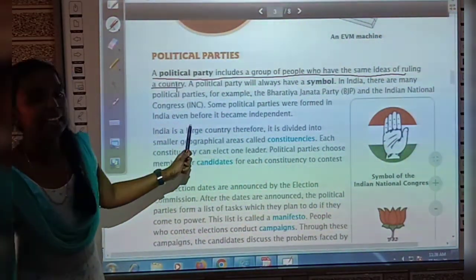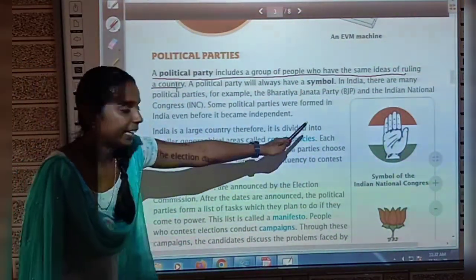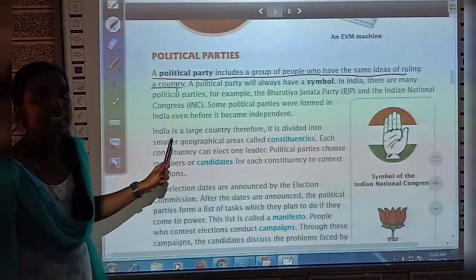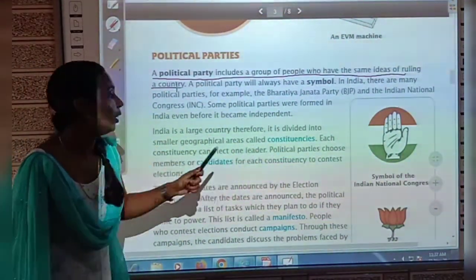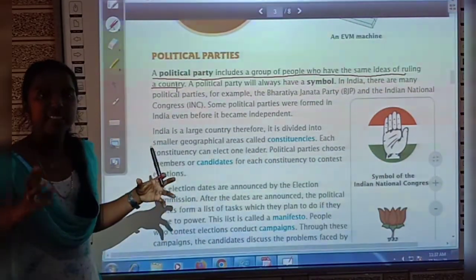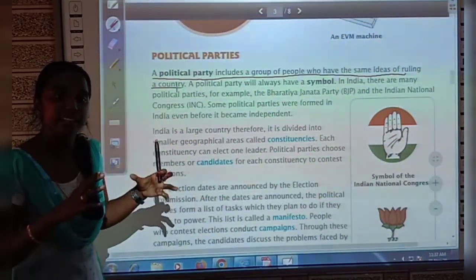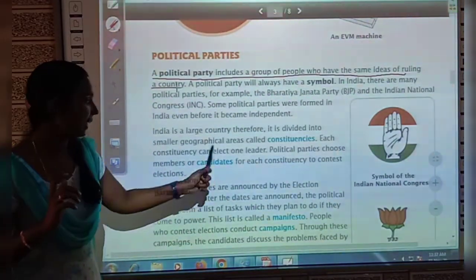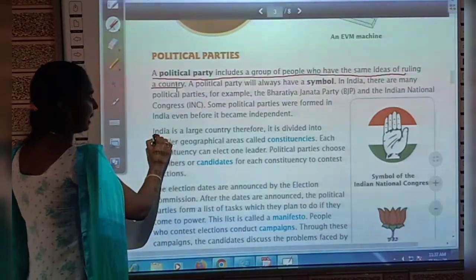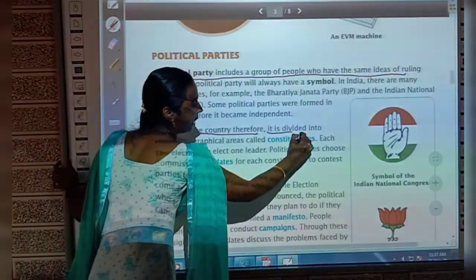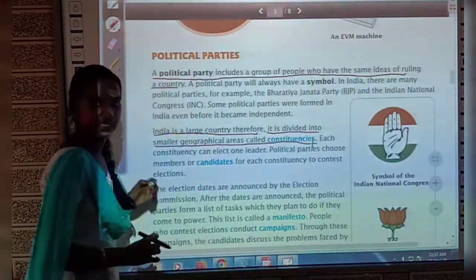India is a large country. Therefore, it is divided into smaller geographical areas called constituencies. Okay. So, India is a very large country. So, for the ease of conducting elections, it is divided into small geographical areas called constituencies. Okay. Underline this line. India is a large country, therefore it is divided into smaller geographical areas called constituencies.